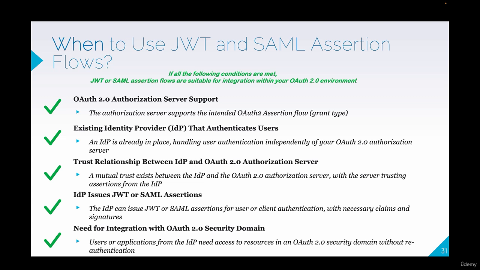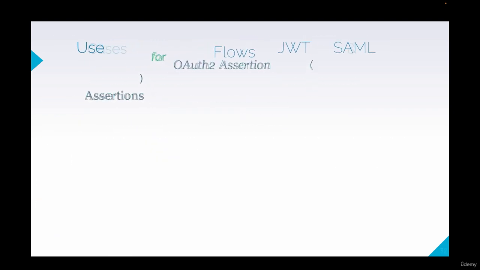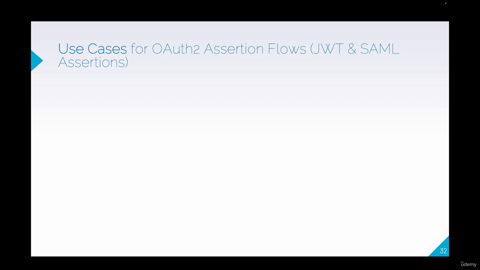Lastly, need for integration with OAuth 2 security domain. If the first four conditions are met, and you have a requirement or use case that drives the need for integration with an OAuth 2 environment based on existing authentication, then OAuth 2 assertion flows should be considered. Based on my experience working with various integrations, let's move on to some use cases for OAuth 2 assertion flows using JWT and SAML.